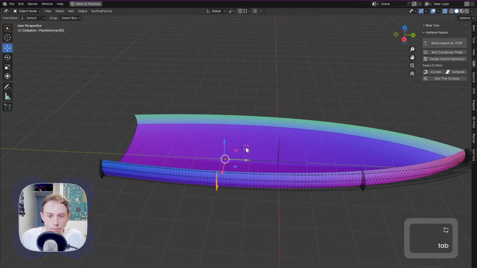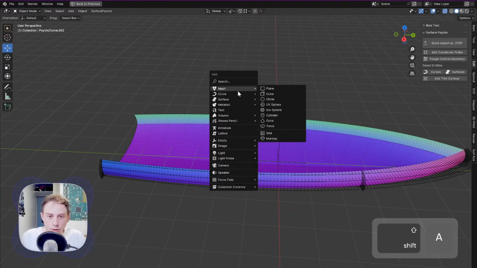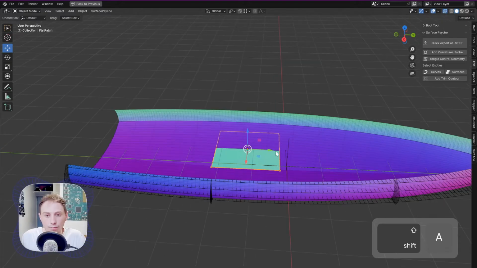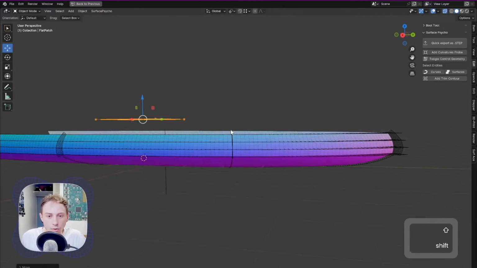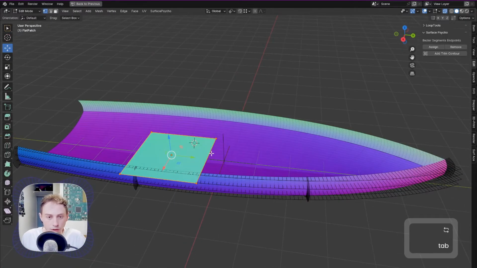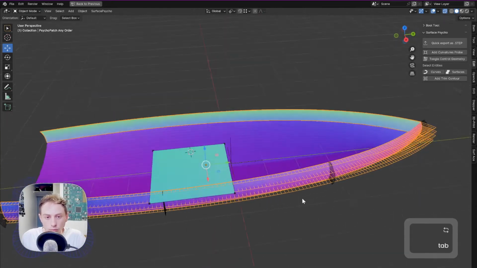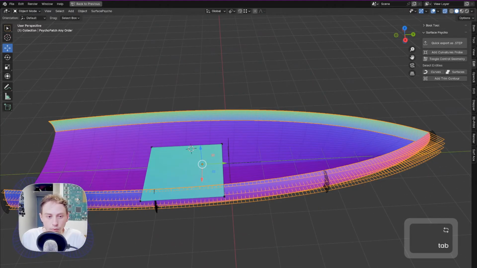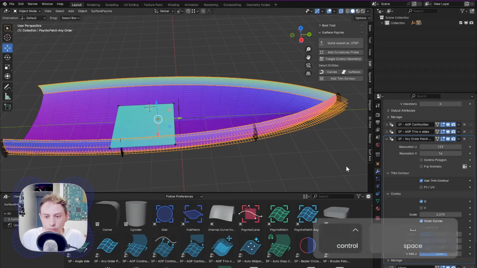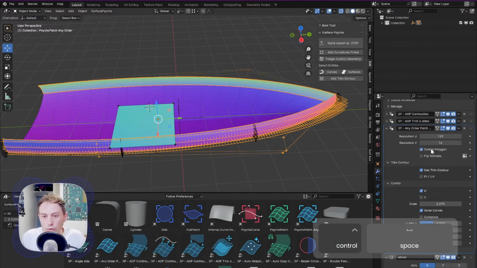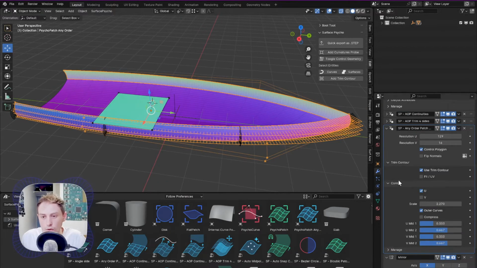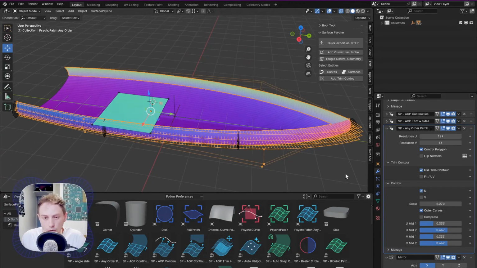And we will then make the deck of the boat, this time with a flat patch, and we want to align it to our surfaces. So now to follow this curve, we need to enable the control polygon, because for the moment there is no way to snap it automatically.